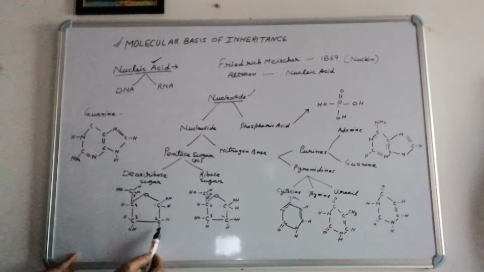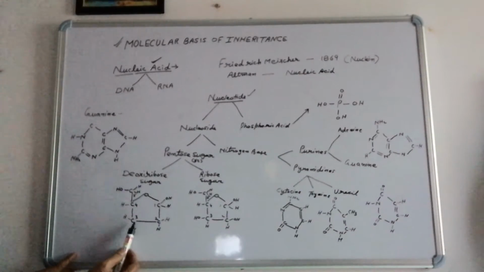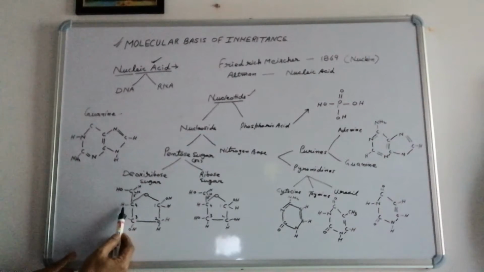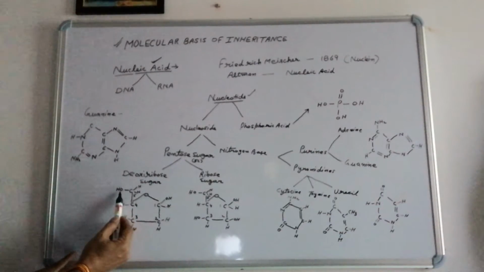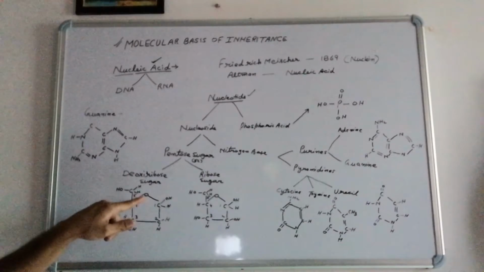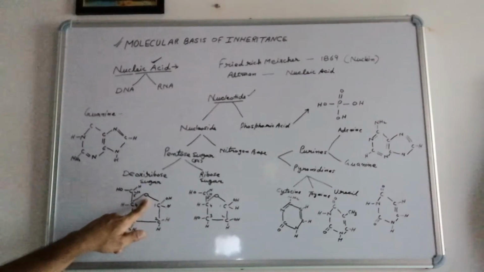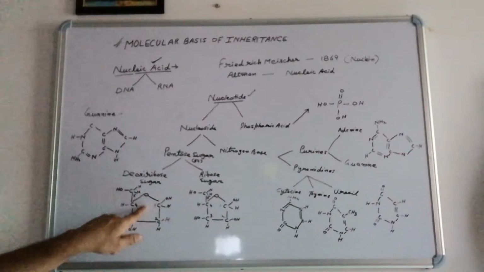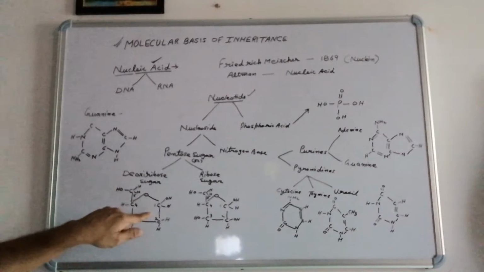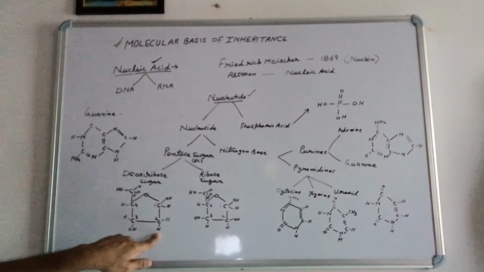The second carbon contains 2 hydrogens attached to it. There is no OH present. On the third carbon again you can find H and OH. The fourth carbon contains one H, and the fifth carbon contains one OH and 2 H, and one oxygen is also there in the middle of the ring. So ultimately what we will say is that the deoxyribose sugar does not contain any OH at the second position.